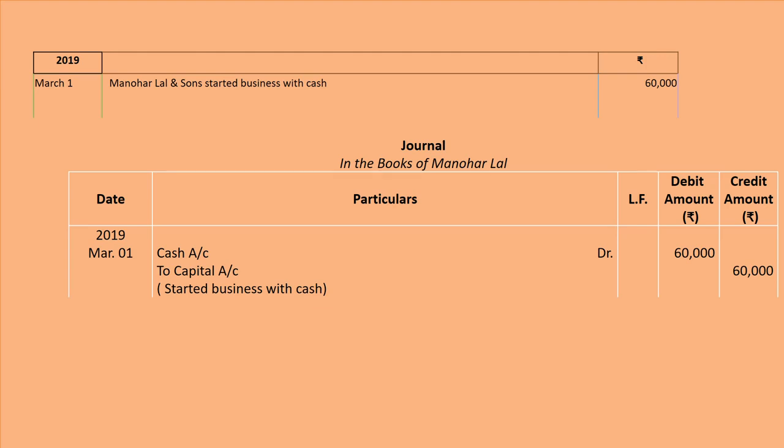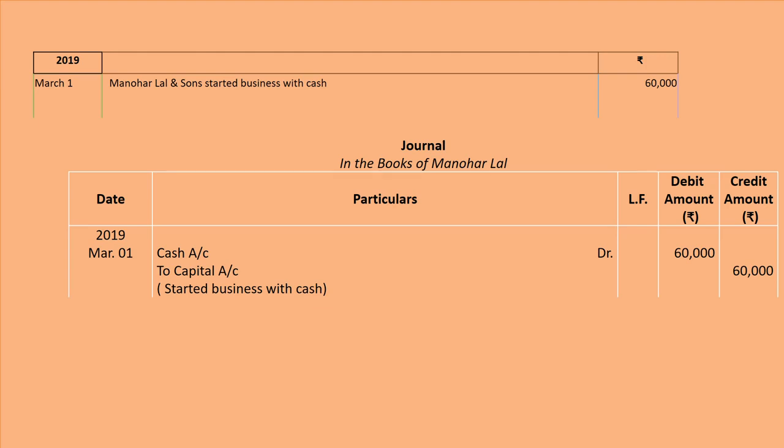Fine. And capital account, you know beta, proprietor is the giver of the cash to the business. Proprietor has given cash to the business because he is separate. Fine. So in this case proprietor's account will be credited because proprietor's capital account is included under personal account, and the rule of personal account is credit the giver. Fine.